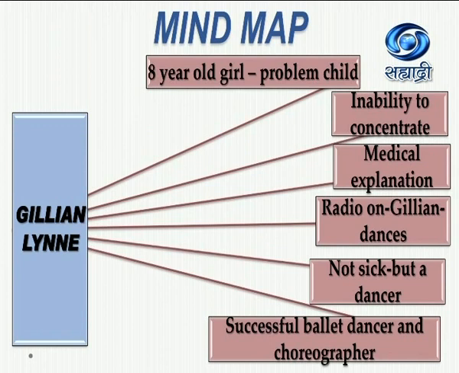You will see that here a different shape is chosen, and in that shape the details are drawn. Gillian Lyne, 8-year-old girl, problem child. Only points are written in the boxes. Inability to concentrate is the second point. Medical explanation is the third point. Radio on, Gillian dances, fourth point. Not sick but a dancer, next point. And the last point is successful ballet dancer and choreographer.